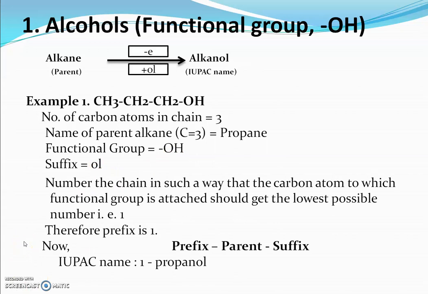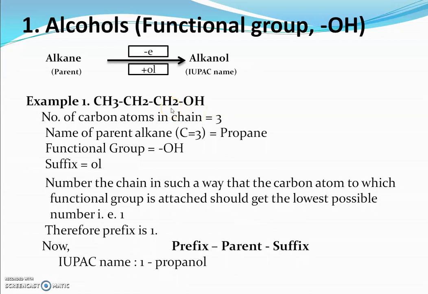Now we will number this chain, but the numbering is done in such a way that the carbon atom to which the functional group is attached should get the lowest possible number. In this example, the OH group, which is the functional group in alcohol, is attached to the first carbon atom.